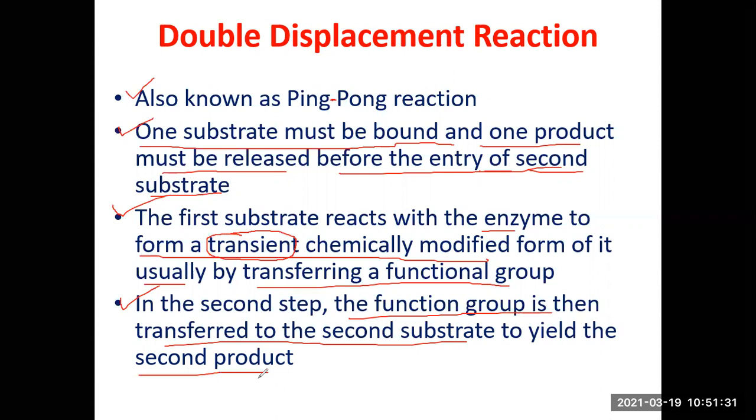So please understand, substrate A will enter first, will transfer a functional group to the enzyme, and will chemically modify it. This modification is only temporary. The product thus formed is liberated. So at the end of this step you have a chemically modified enzyme. The second substrate will enter the active site. The enzyme will donate the functional group it has acquired from substrate 1 to the second substrate, leading to the formation of the second product, which will be freed, and the original status of the enzyme will be restored. So this is what is called a double displacement reaction.